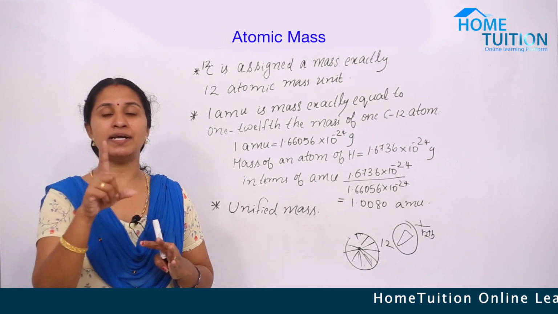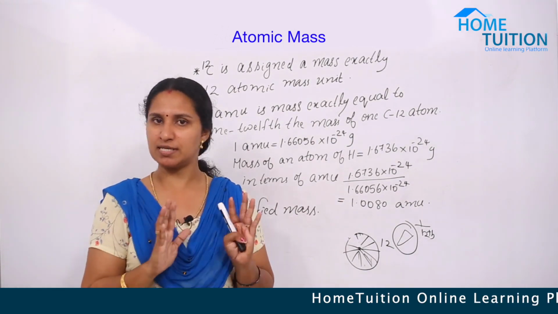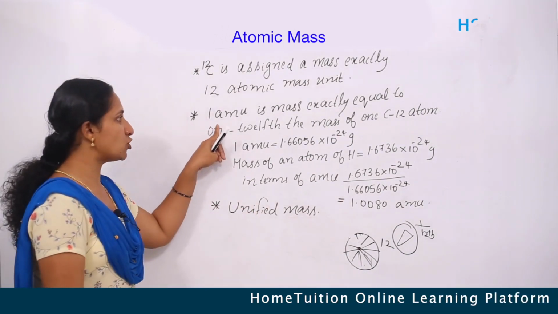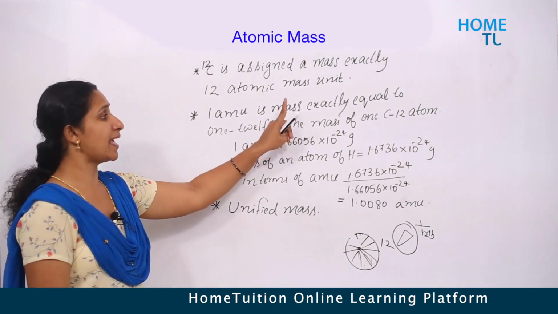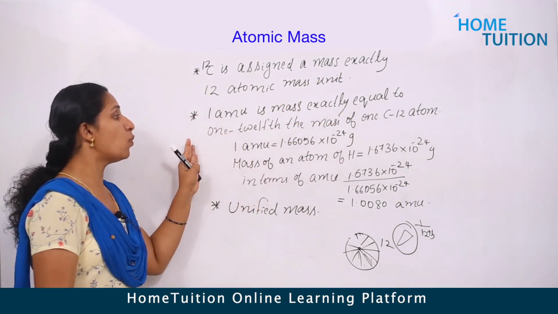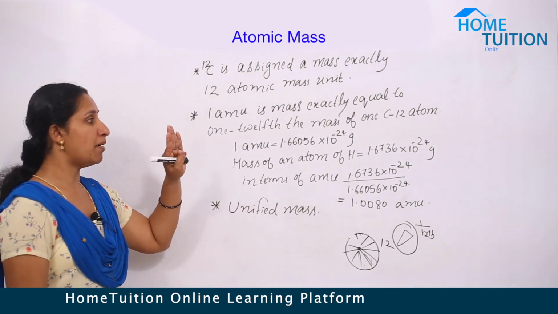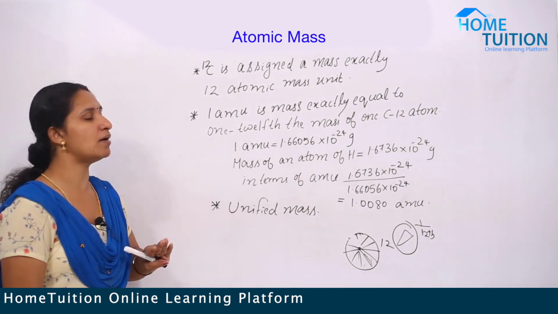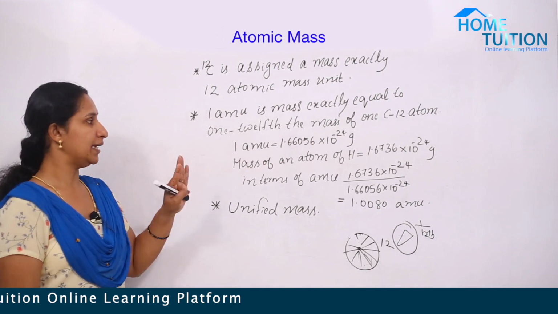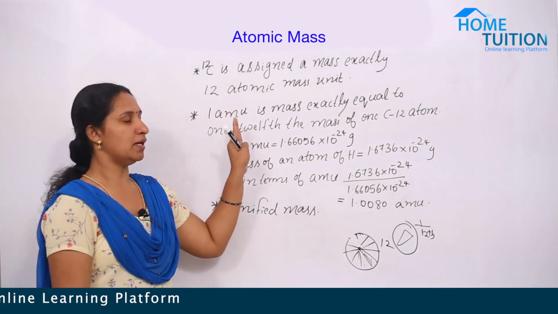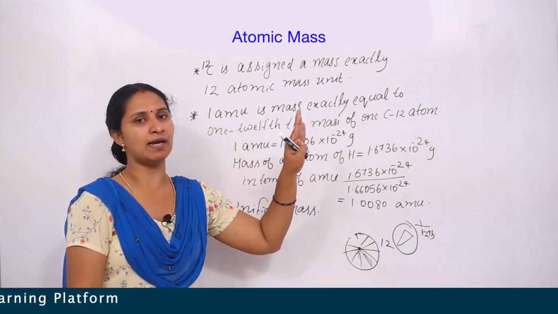Yes, 1 atomic mass unit. Is it clear? Yes, 1 atomic mass unit is the mass exactly equal to 1/12th of the mass of 1 carbon 12 isotope.